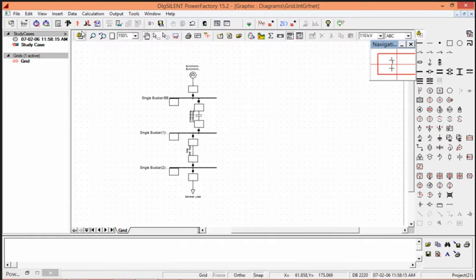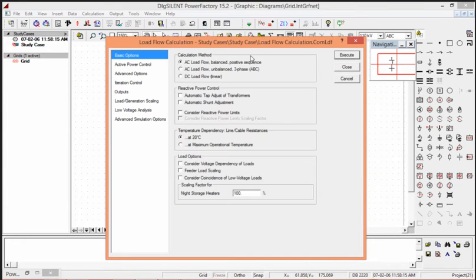Now we can generate load flow. So here we can see AC load flow, balanced positive sequence, calculation methods are there. AC load flow, unbalanced three-phase, DC load flow, reactive power controlling features with automatic tap adjustment of transformer, automatic shunt adjustments, and consideration of reactive power limits.